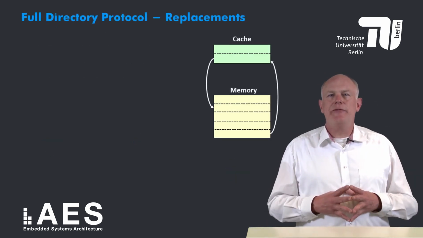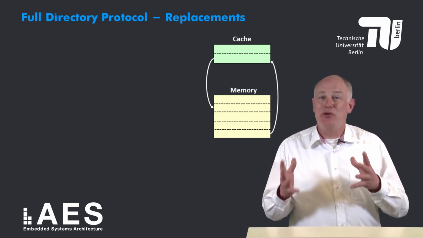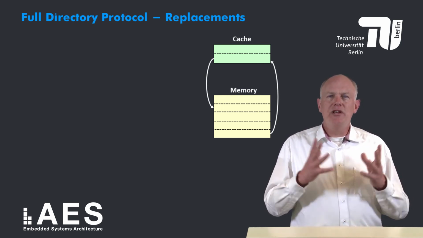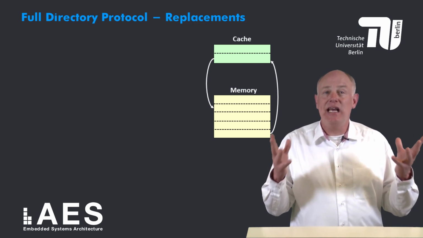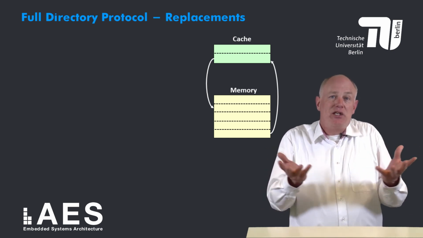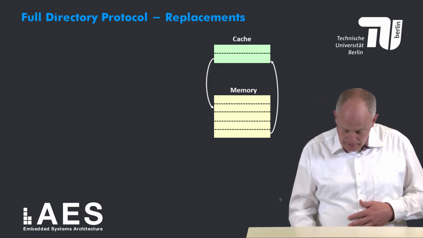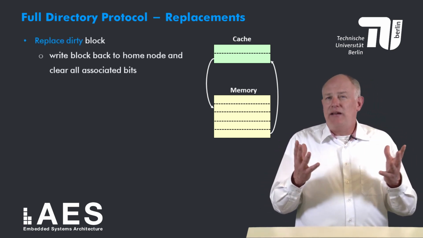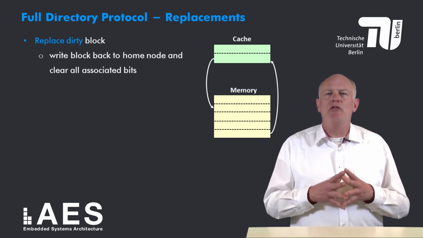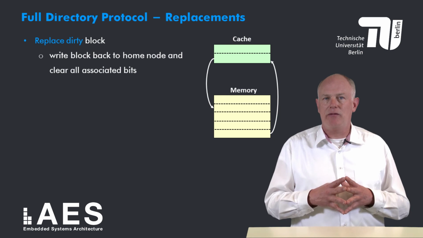We also need to specify what happens when a block is replaced. I already touched upon this issue 2 slides ago, but let's consider it in somewhat more detail. Obviously, when one of the blocks in the set is invalid, it can be replaced without any further action. So if there is the choice which block to replace, this is always the best option. On the other hand, if the victim block, the block that is replaced, is dirty, then the block needs to be written back to the memory of the home node, and the home node needs to clear the appropriate bits.